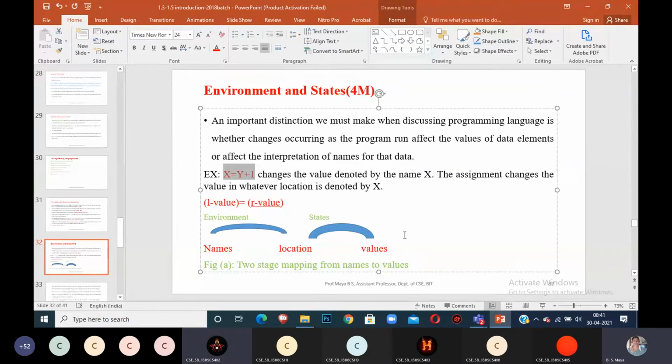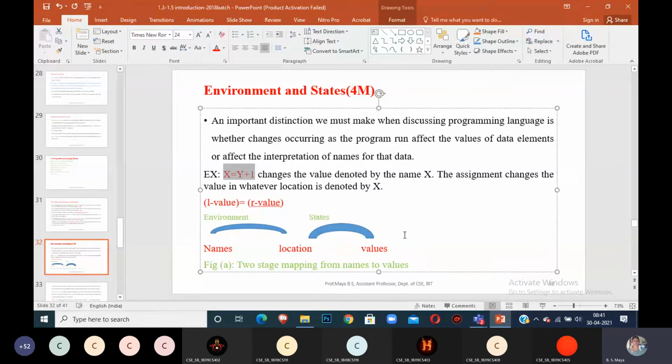The value of x is equal to the value of y plus 1. Whatever value we get for y, that y plus 1 will be added and stored into which location? The x variable, the x location. Just x is equal to y plus 1. That's an assignment operator I am using. The value of y plus 1 will be stored into x.